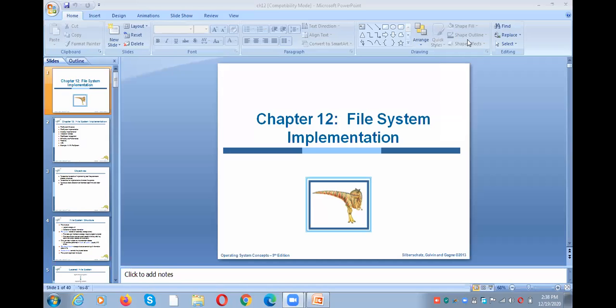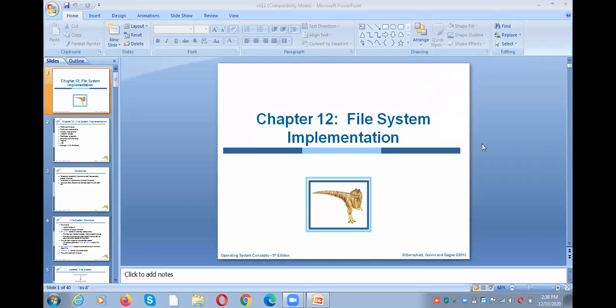Today we are going to discuss layered file system and then how the file system is implemented. Right? Today we are going to cover these two topics. If time permits, we'll go for the next topic. Okay. So, file system, how the file system was implemented.